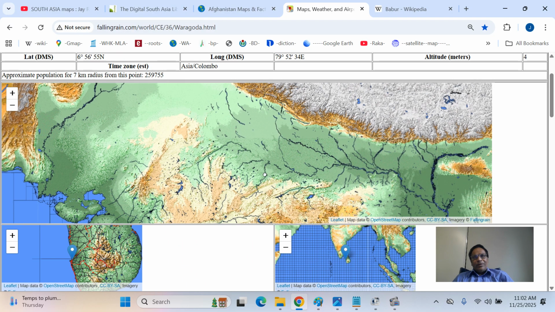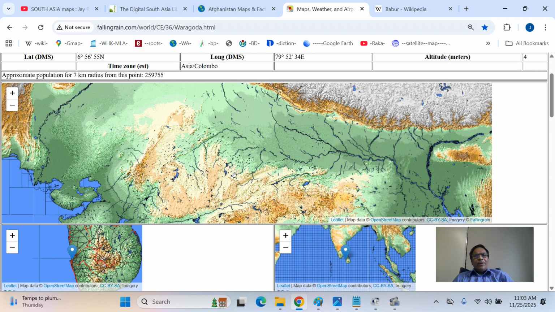Panipat, Lodis, Babur. This is the Chambal River. In Rajputana, in the Bharatpur district's Matsya province, a historic province, he was able to face and defeat them at Khanwa. Khanwa is away from Agra, Sikri, near the Bayana region of Bharatpur. He defeated Sangha. That was the major victory. Then he defeated Medini Rai. And this is the Betwa River. You can see Jhansi here, the Betwa. There's the Chanderi fort, a very prominent fort.